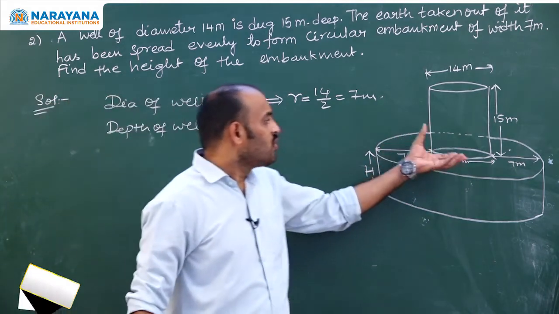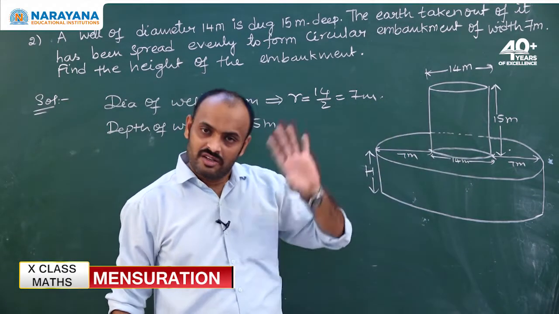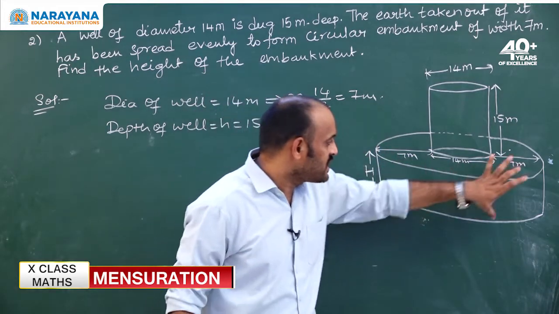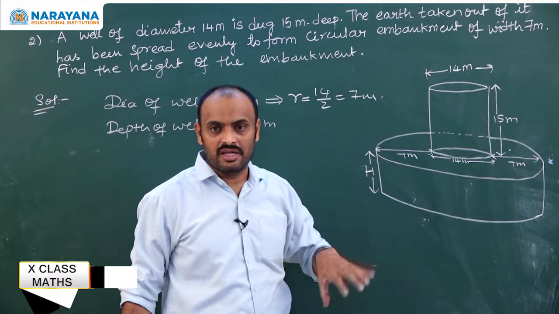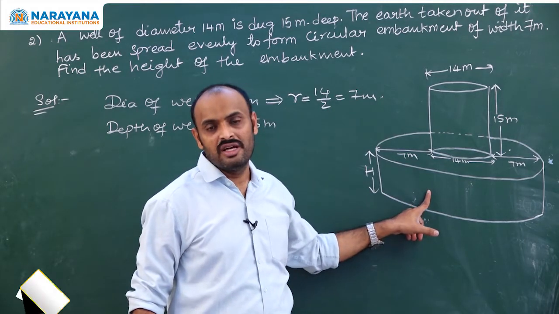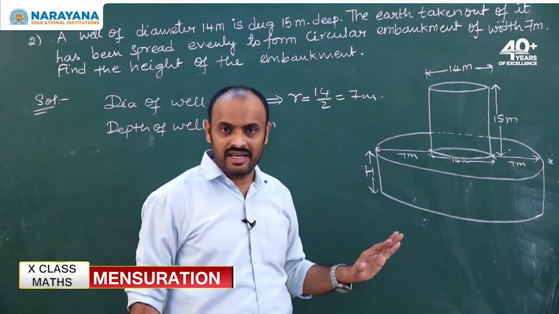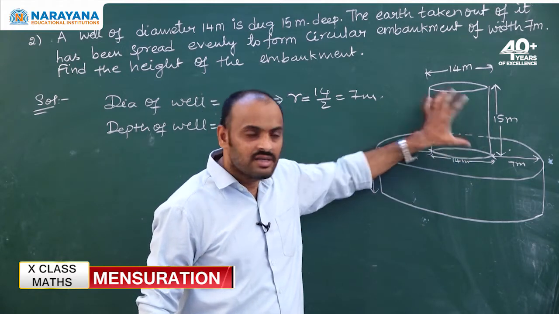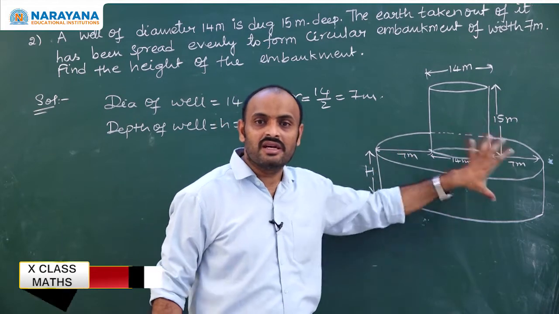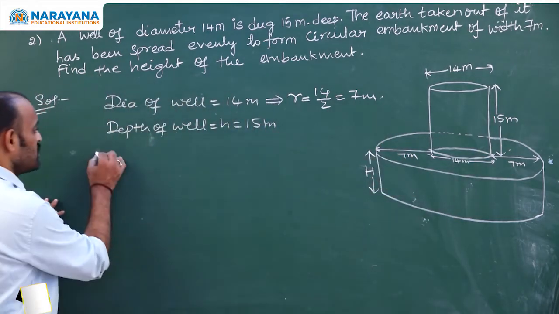If you observe, whatever earth they have taken out, with that earth only they made the embankment. That means the volume of the earth taken out is nothing but the volume of the embankment. They did not add any extra, they did not remove anything. Whatever earth they have taken, using that earth only they made a circular embankment.